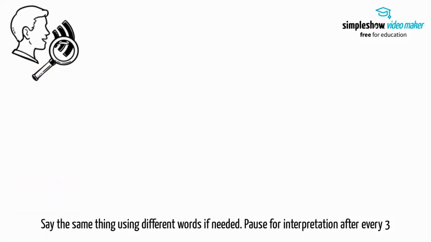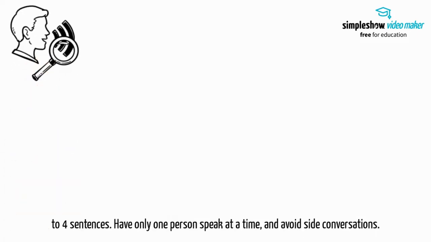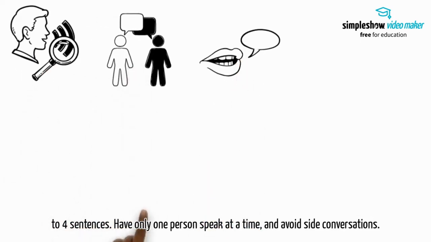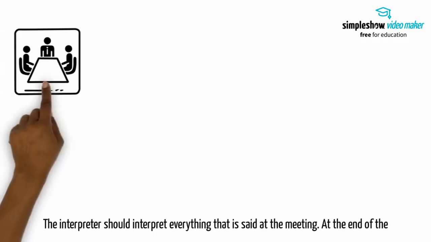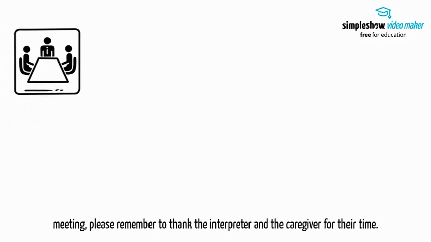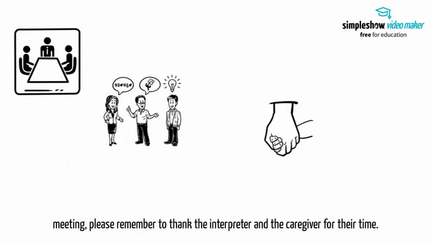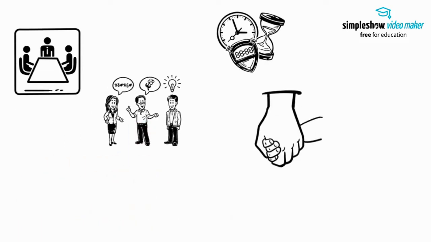Pause for interpretation after every 3 to 4 sentences. Have only one person speak at a time, and avoid side conversations. The interpreter should interpret everything that is said at the meeting. At the end of the meeting, please remember to thank the interpreter and the caregiver for their time.